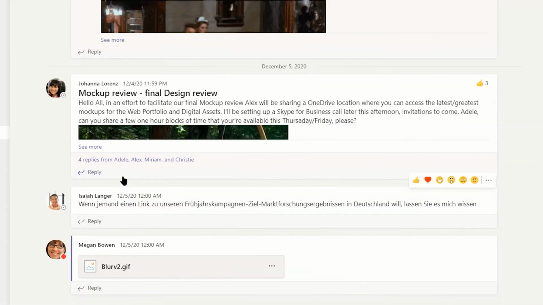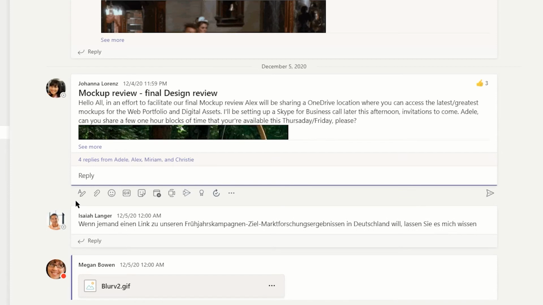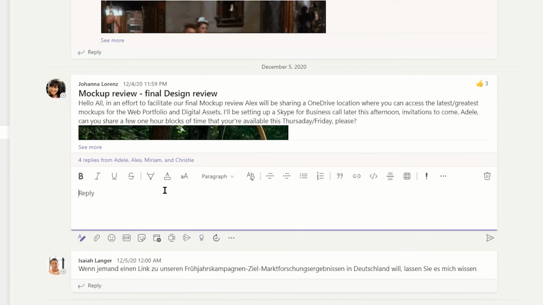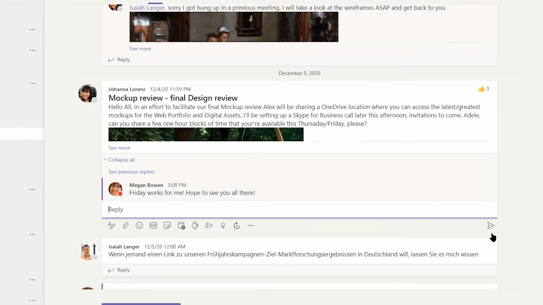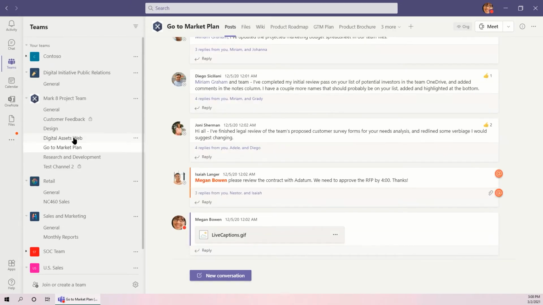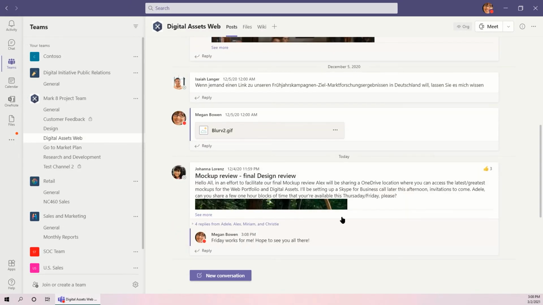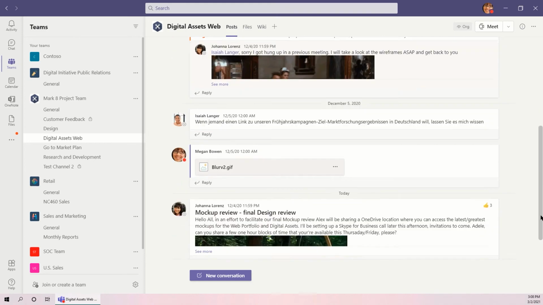If we click Reply to a message rather than starting a new conversation, most of all these options remain, save for those 3 at the top. Replying to a message makes it the most recent threaded conversation in the channel and moves that conversation to the bottom of the Posts area.